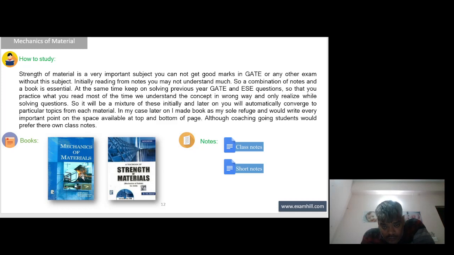So it will be a mixture of these initially, and later on you will automatically converge to a particular topic from each material. In my case, later on, I made the book my sole refuge and would write every important point in the space available at the top and bottom of the page. Although coaching-going students would prefer their own class notes. These are the two books which you can refer. Dr. R. K. Bansal, A Textbook of Strength of Materials.